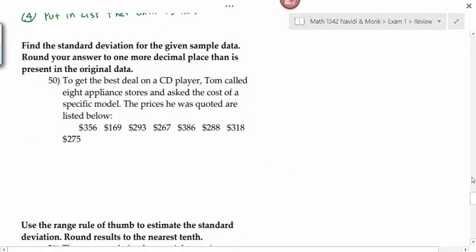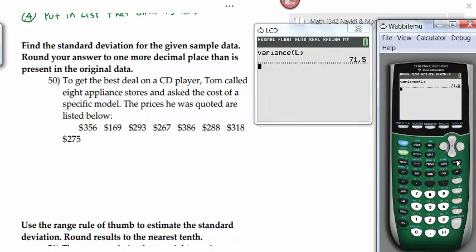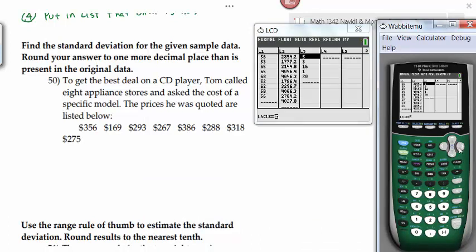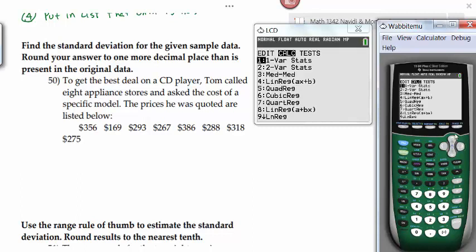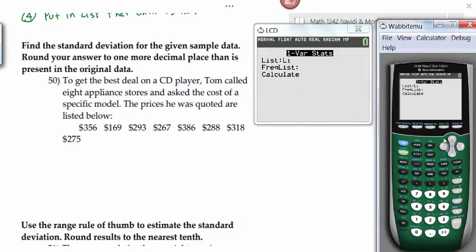In number 50, we're asked to find the standard deviation for the given sample data. Round your answers to one more decimal place than is present in the original list of data. We start by putting our data into the lists. And I'm going to move over and use list 4 and then go to the home screen. How do you want to find the standard deviation here? We have options. What do you prefer to see? The one variable stats or using the list? The one variable stats? Okay, we'll do that. So we hit stat, go over to calculate, and then hit enter. And my data is now in list 4, so I need to change that to list 4. We don't have a frequency distribution, so I leave that blank and then I hit calculate.